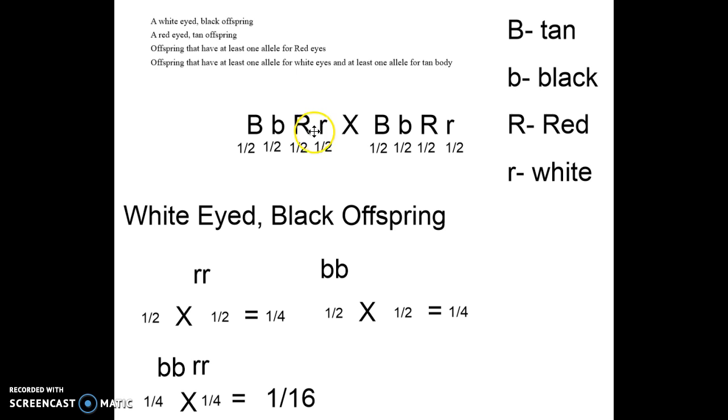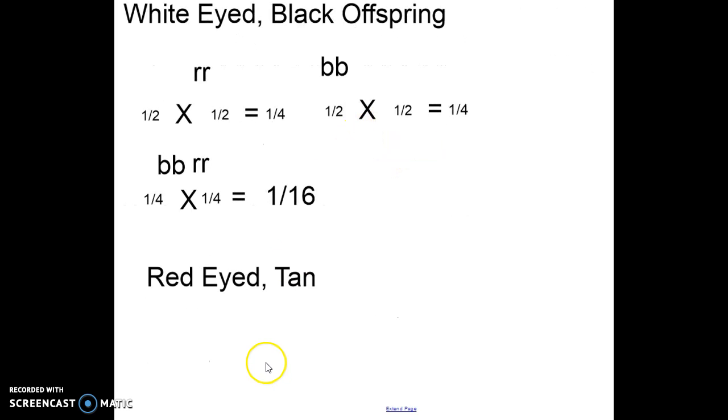They carried the alleles for black and white, but they were red-eyed and tan. So one way we can get that, red-eyed, is capital R, lowercase r. Or, another way that we could get a red offspring is if you have two dominant alleles, capital R, capital R. And for tan, it's the same way. Big B, little b will get you tan, or big B, big B.